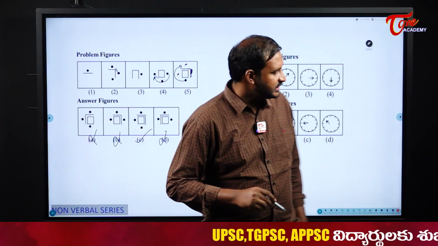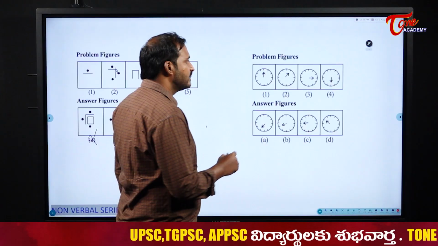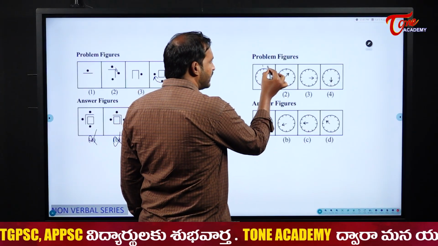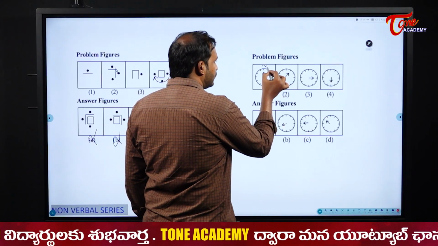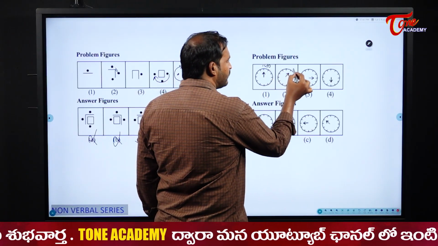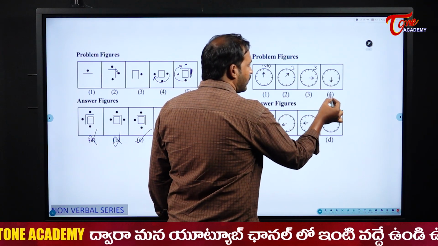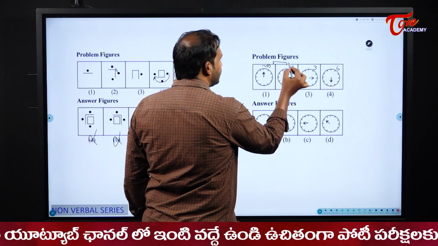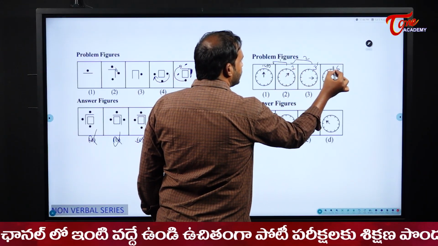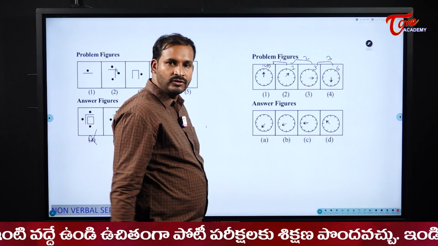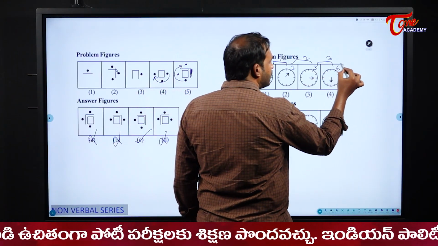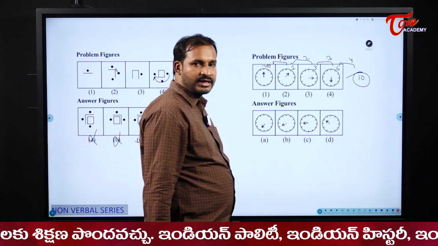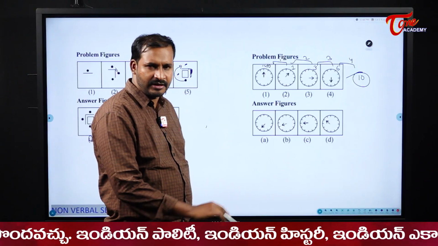Option C. Next, see the next figure. Please observe here which direction the watch is showing. This is at 12, right? 12 or 0. Next it is pointing 1 o'clock. Next it is pointing 3 o'clock. Next it is pointing 6 o'clock. Please observe carefully. From here to here 1, from here to here 2, from here to here 3. Increasing, right? 1, 2 and 3. Next it should be incremented by what? 4. So 6 plus 4, it should indicate what? 10. Now our hand should indicate 10. Our hour hand or minute hand, whatever it is.